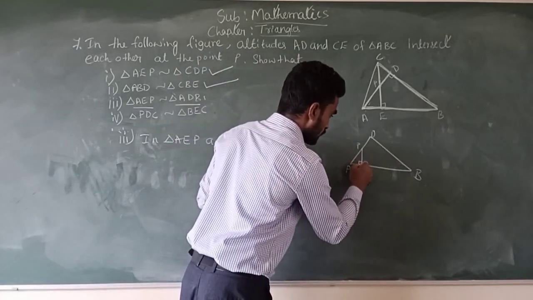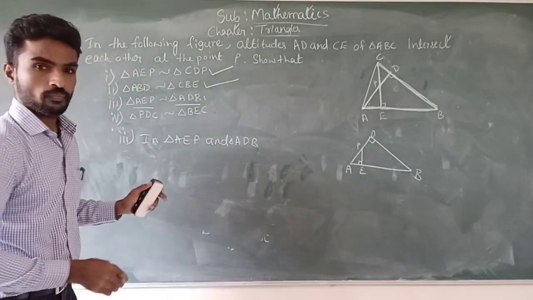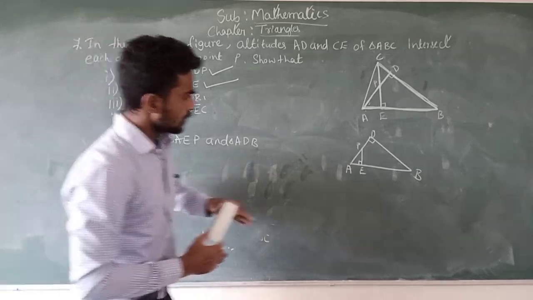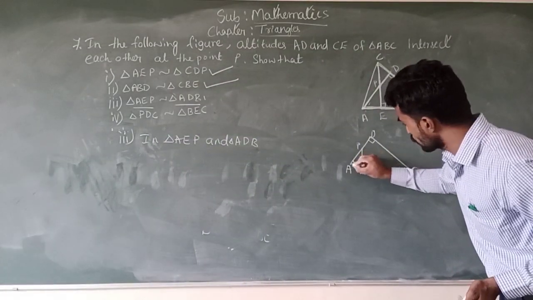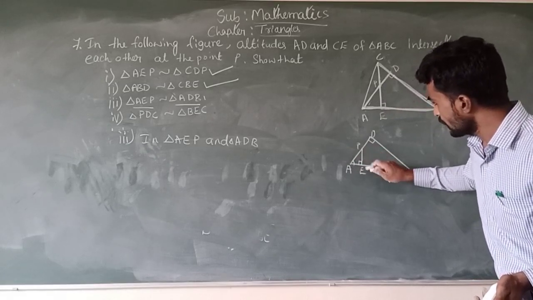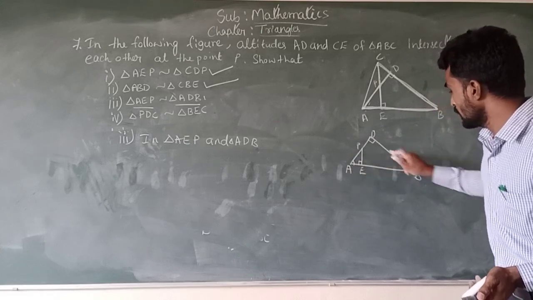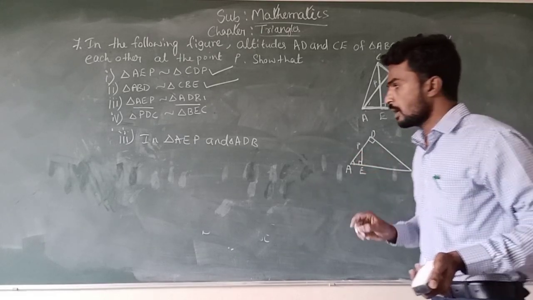Here angle E is 90 degrees, here angle D is 90 degrees. Both the triangles, the small triangle AEP and also ADB, have A as a common angle.